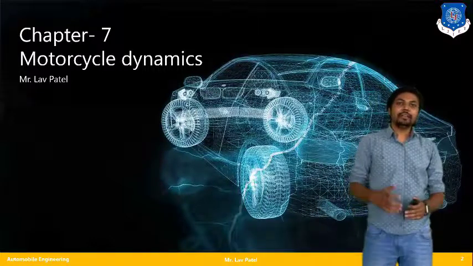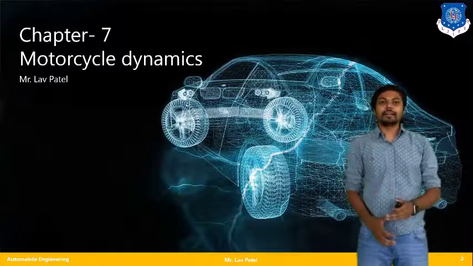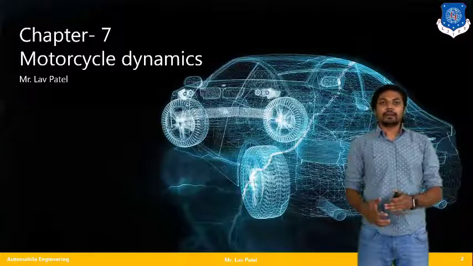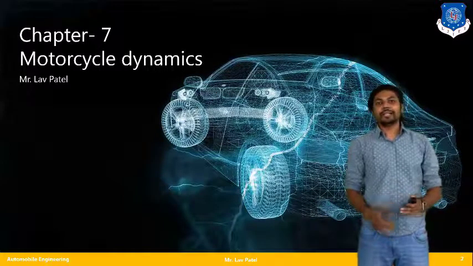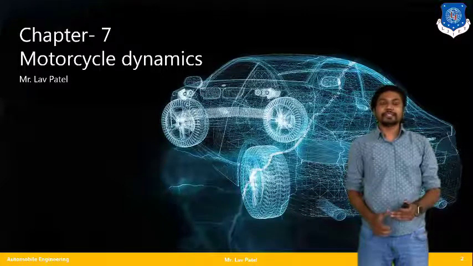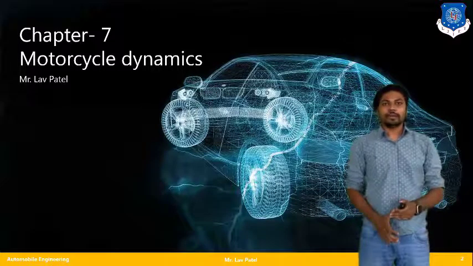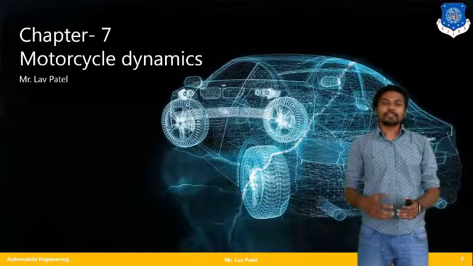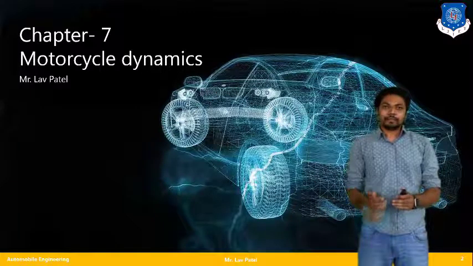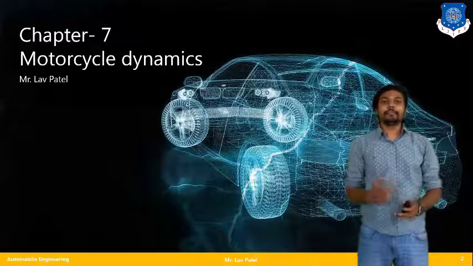Just like for a car, for two-wheelers we need to understand the basic dynamics concepts of our motorcycle. Just like cars, we have several parameters.